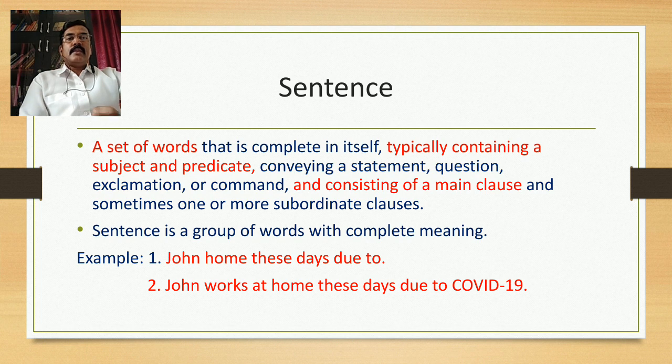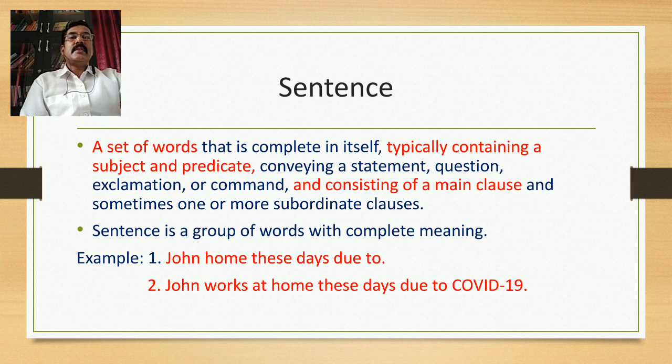The next important words in the definition are typically containing a subject and predicate. When we want to analyze a sentence, primarily we divide the sentence into two parts. The first part is the subject part of the sentence and the remaining part is called the predicate of the sentence. Then conveying a statement, question, exclamation or command. Actually these are the four functions of the four types of sentence.